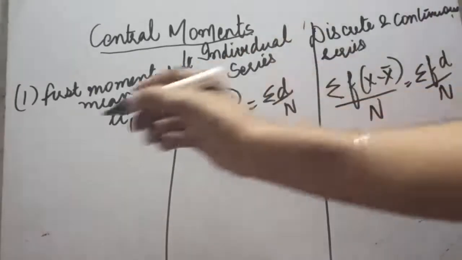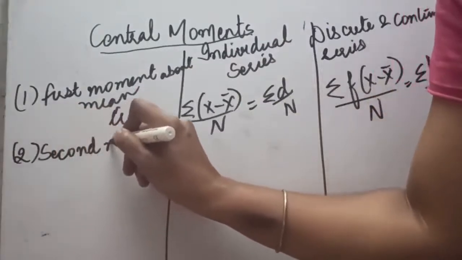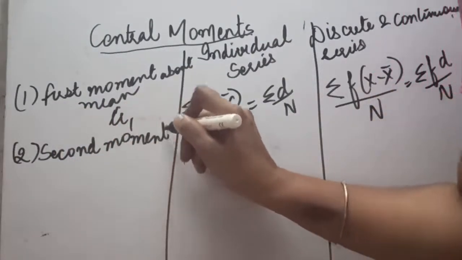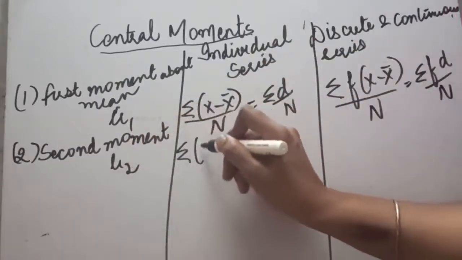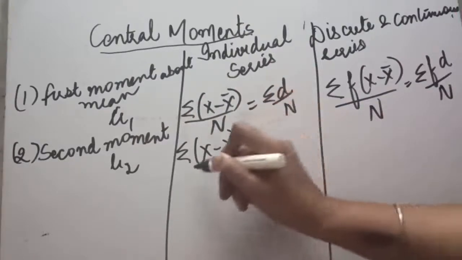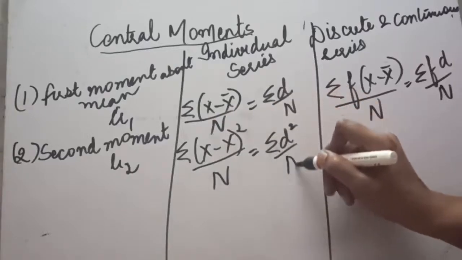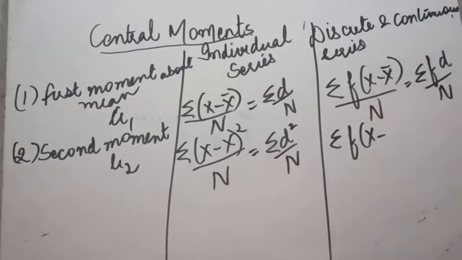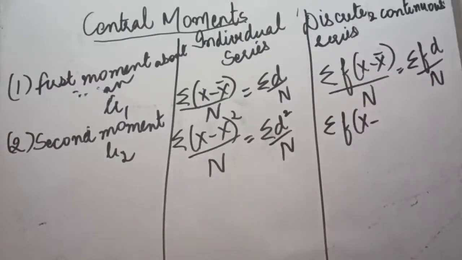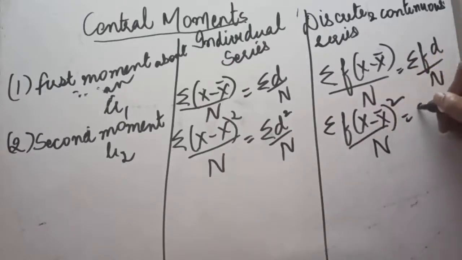Second, if in the question you have to calculate the second moment about mean, it will be denoted as mu2. The formula will be as it is. The only difference is we will square it because it is the second moment. So we can say that it is sigma d square divided by n. And here it will be sigma f into x minus x mean square divided by n, so we can say that it will be sigma fd square divided by n.